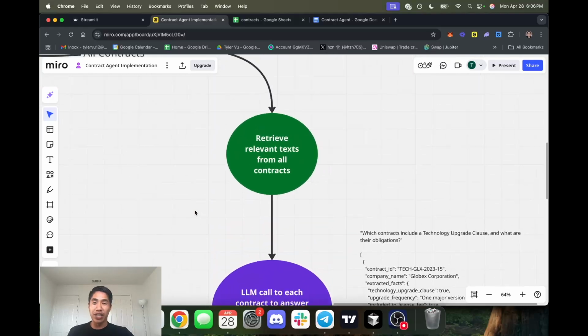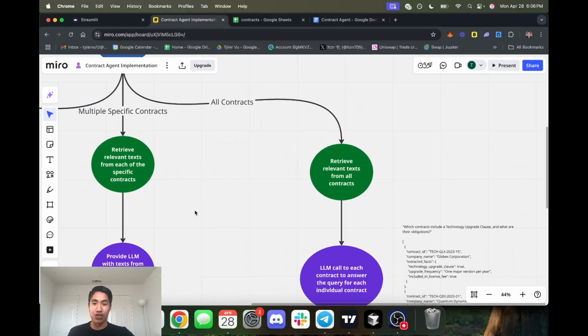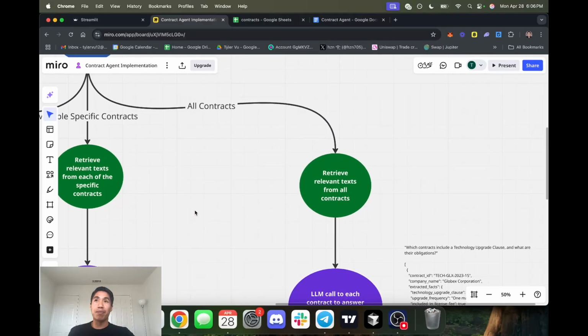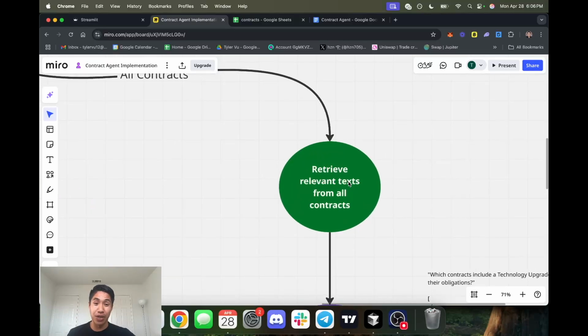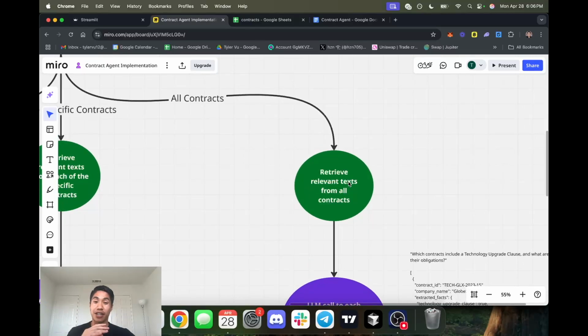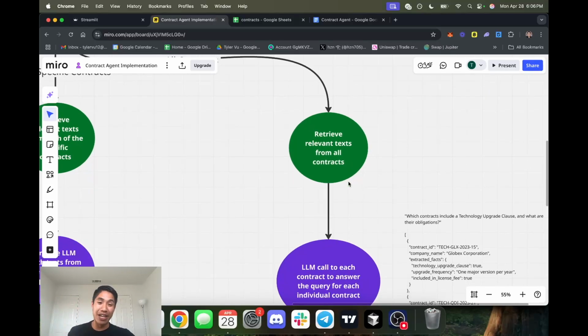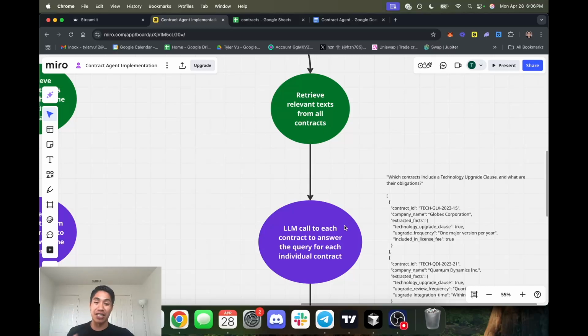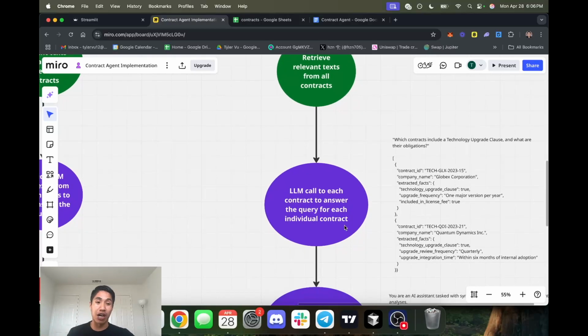Where it gets really cool, though, is if we have an all contracts question. So what percentage of contracts have a technology upgrade clause, or which client are we paying the most, right? So it's going to again retrieve the relevant text, but from each contract. Through code, we're just going to go through each contract one by one, retrieve the relevant text based off the question, and we're going to use an LLM call to answer the query for each individual contract.